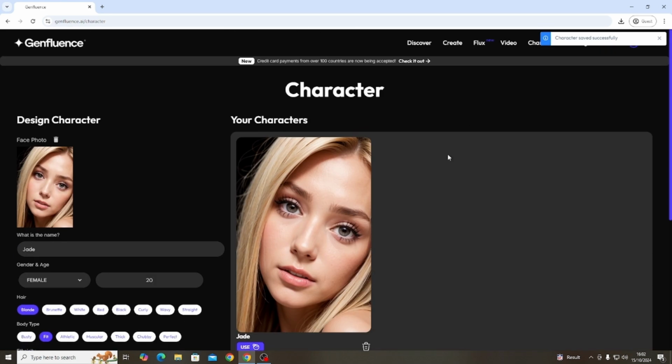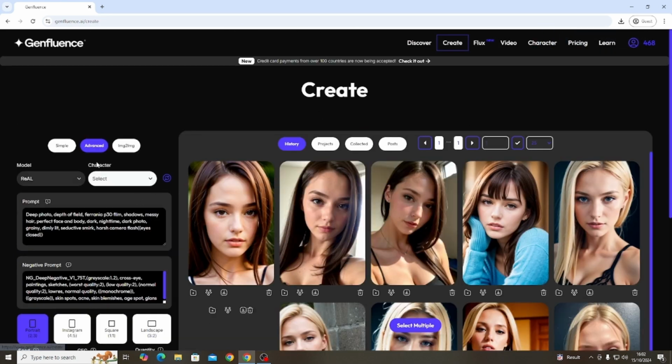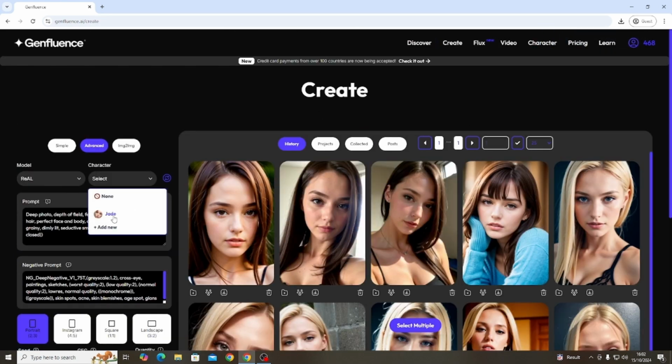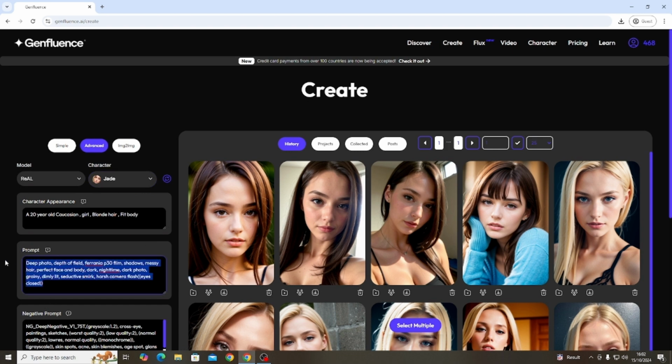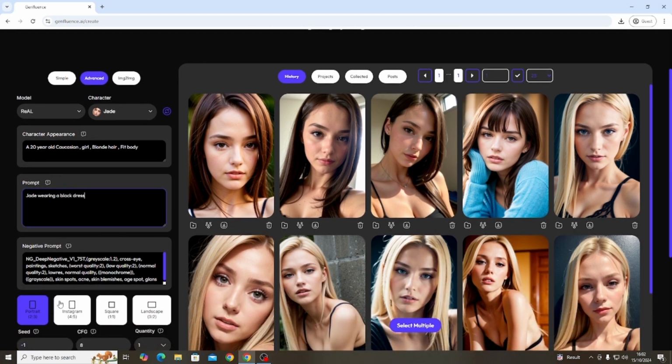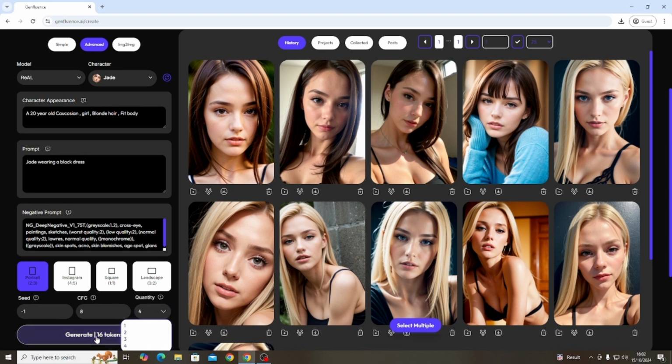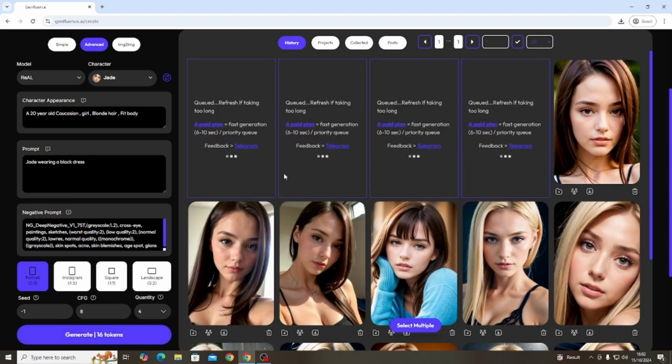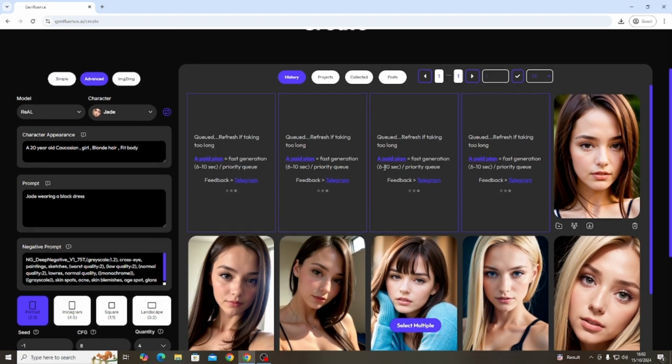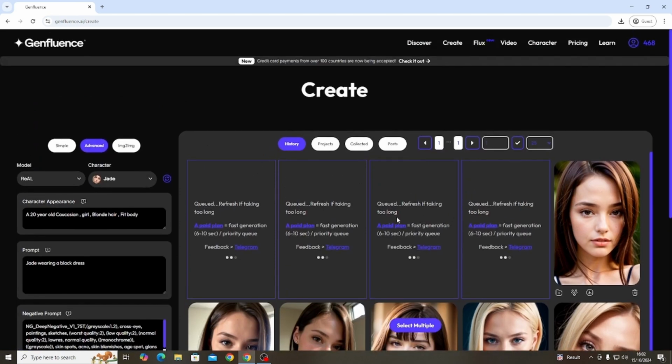You can literally just click the use button here, or if you want to redirect, just click create, then advanced, then come over to Jade. Then say you want to create a picture of Jade wearing a dress. It's literally just a simple thing. You can have multiple quantities, generate multiple tokens, whatever. But it's just going to be a simple command so you can get the use of it. And it'll obviously just create something. It might take seconds. Like you say here, it normally says 6 to 10 seconds, but sometimes it's longer, sometimes it's shorter. So we'll just let it generate.